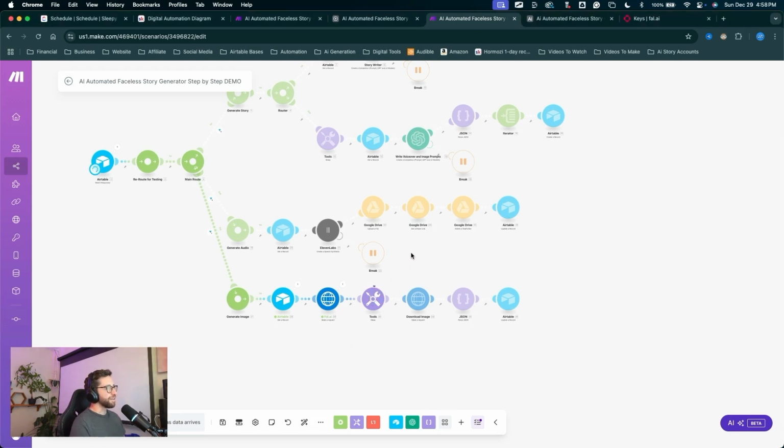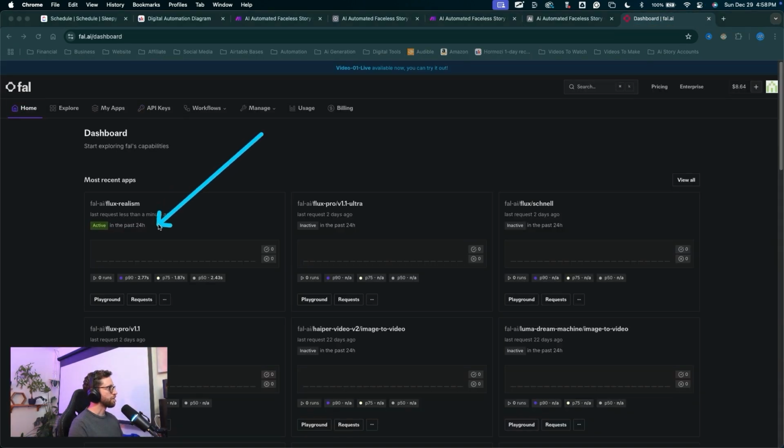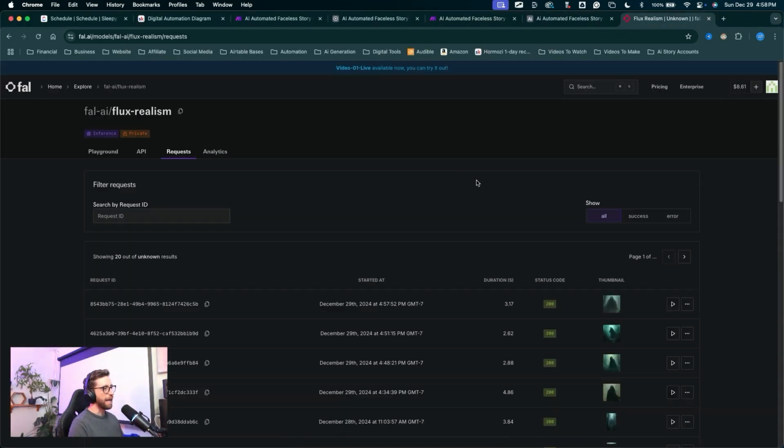Now, if you want to check your FAL account, you can come into FAL, go to your home page, check your model requests and see the requests you're making. Here is the mysterious figure that I'm generating. If the status code is not 200 right here, FAL has had an error and we'll have to troubleshoot at that point. But you can check your FAL status with Flux in your account right here. So that one looks like it came through into FAL just fine.